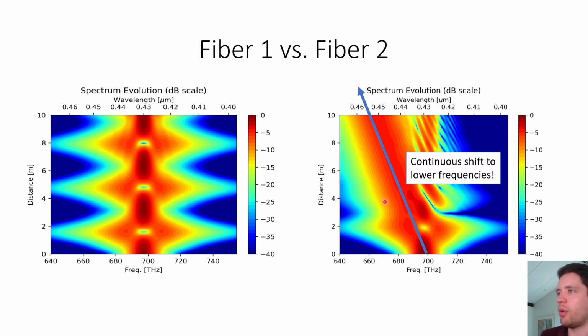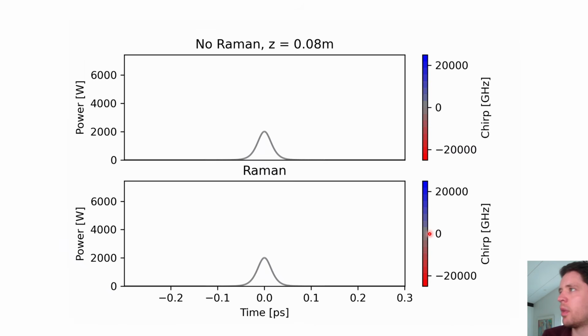So what does that tell us? Well, it tells us that the Raman effect is indeed, as predicted by the model, transferring power from blue frequencies towards the red ones. And of course, you can also look at this animation right here that I teased in the beginning of the video, where you can see that on top, we simply get this oscillating soliton behavior that we're familiar with.